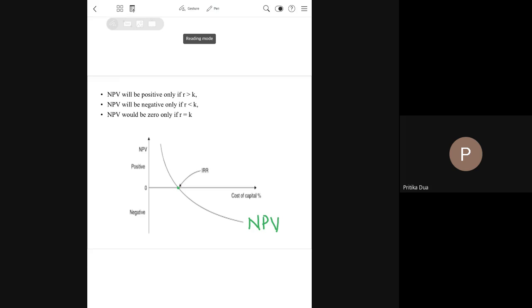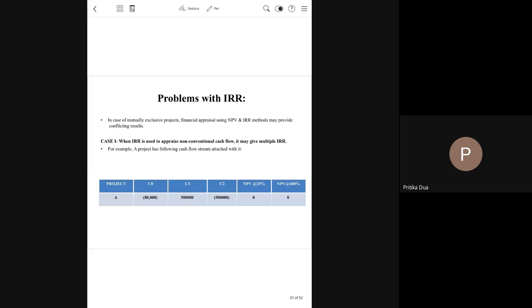Coming to the problem situations where you have different results with NPV and IRR techniques. Now let's start the discussion on a case-by-case basis. We start with the first case. When IRR is used to appraise non-conventional cash flows, it may give multiple IRRs.